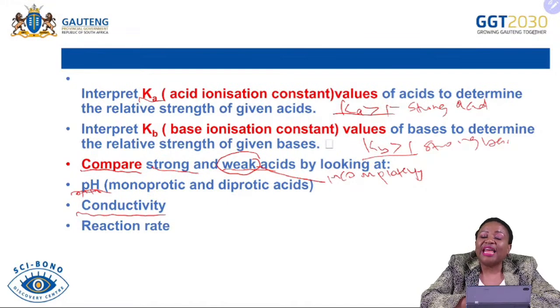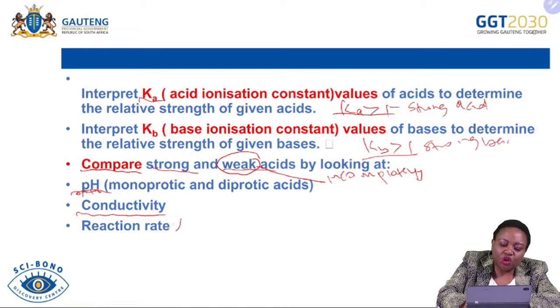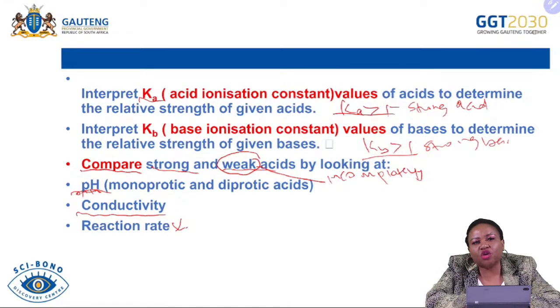Strong acids ionize completely and produce a high concentration of hydronium or hydrogen ions, so they will definitely have a high conductivity as compared to weak acids. And as they have a high conductivity, the rate of reaction of strong acids will be faster as compared to the rate of weak acids.